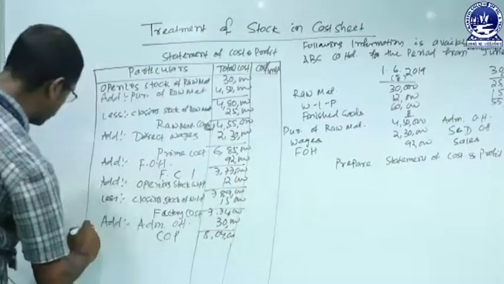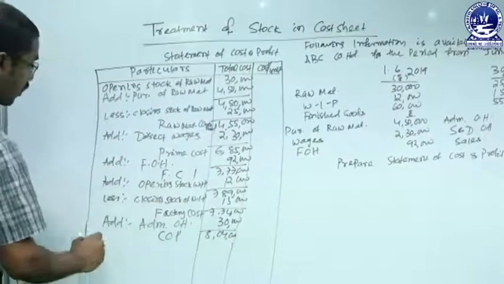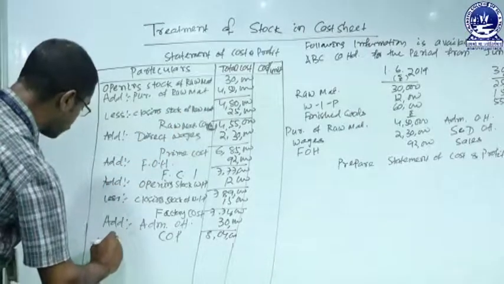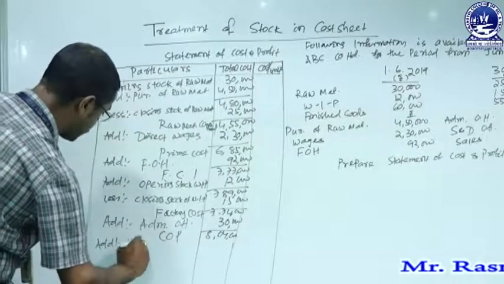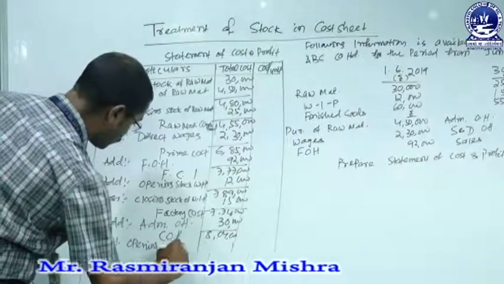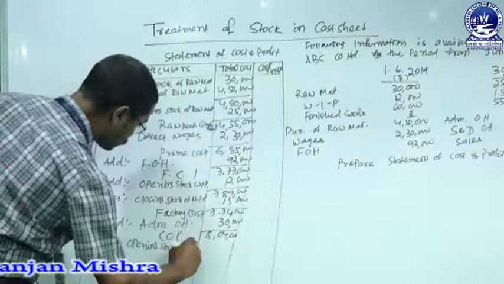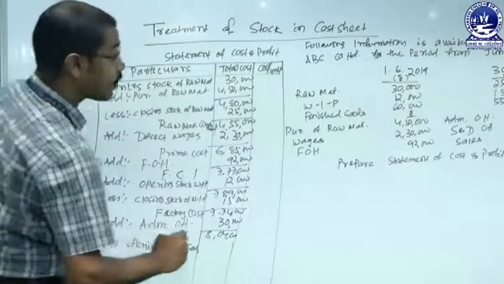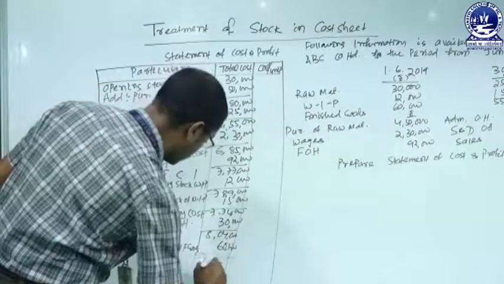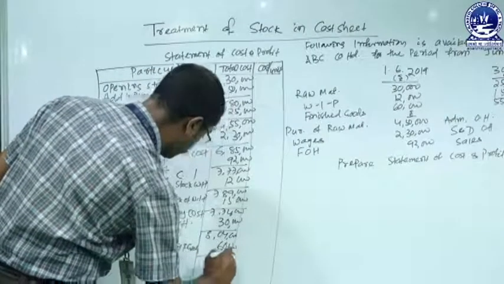And now we have to make the last treatment of stock, that is stock of finished goods. The opening stock of finished goods has to be added. The value is 60,000. Now it will be 8,64,000.